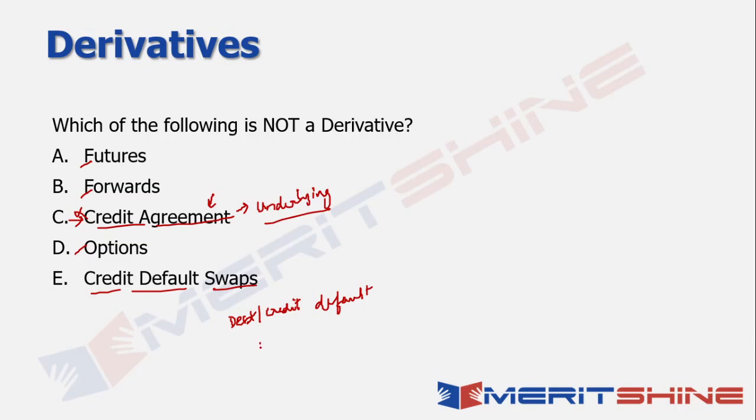Now, this could very easily be a bond. So if I'm talking about a bond, obviously the issuer of the bond is the one who is issuing the security and gets money in return.